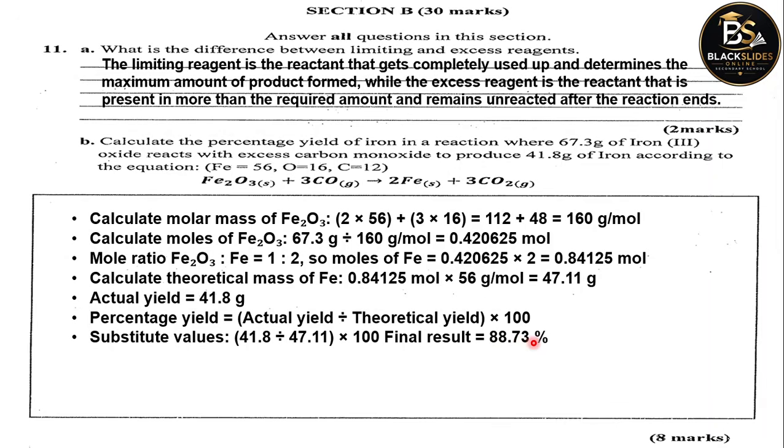This is a good reaction. The yield is very high, just high enough. There's just little loss of 11 point something, I think. So by stating that, that's 1 mark. Each step is 1 mark. There are 8 marks here to contend for.